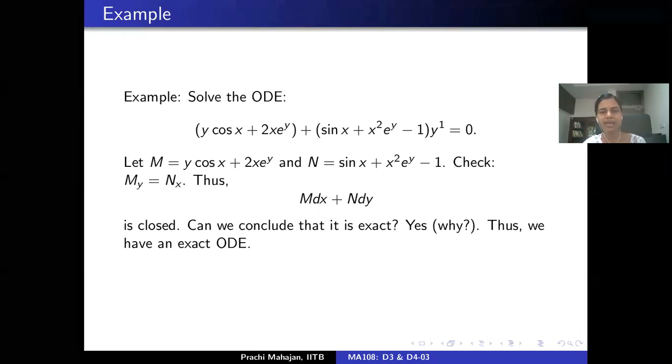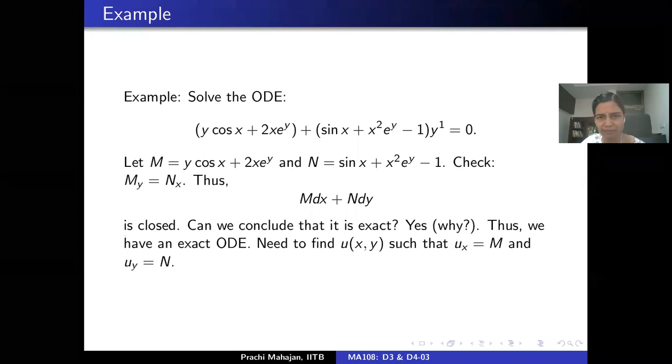So what do we have? We have an exact ordinary differential equation, right? So how do we go about finding the solution? Saying that this is exact means there is a function u of two variables x and y such that the partial of u with respect to x is the given function M, and the partial of u with respect to y is the given function N. Now, why do we care about such a function? Because we did some analysis last time which showed that if there is a function u as here, then setting u equal to a constant gives us an implicit solution to this exact equation, correct?